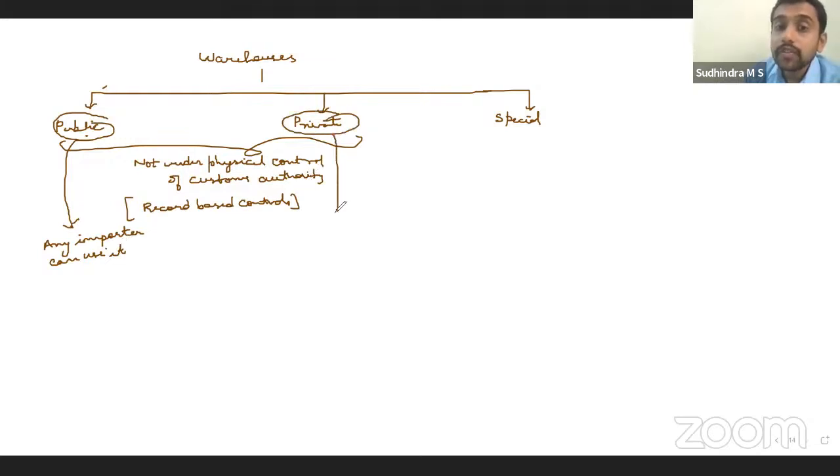Whereas a private warehouse is exclusively for you as a license holder. You will not allow anyone else, only to keep your goods. So if you're importing frequently large quantities, and most of the time you're keeping them in a warehouse, instead of using a public warehouse, you can take your own warehouse, correct? A private warehouse, yes. So this is only for the licensee.